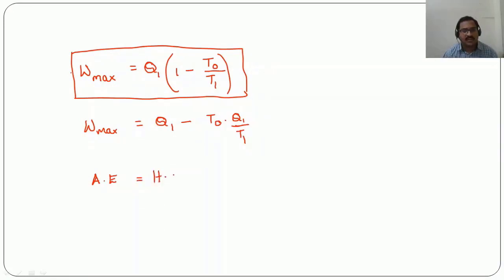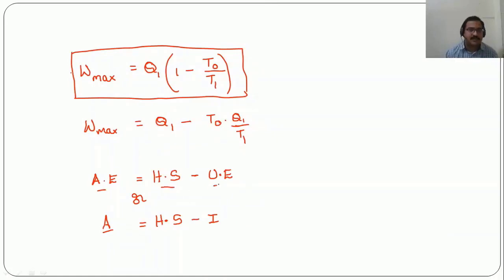This available energy is nothing but the heat supplied minus unavailable energy. Availability is equal to the amount of heat supplied minus unavailable energy, which is because of the irreversibilities. So you can write the maximum possible work output as available energy, which will be equal to the heat supplied minus unavailable energy, or heat supplied minus irreversibility.